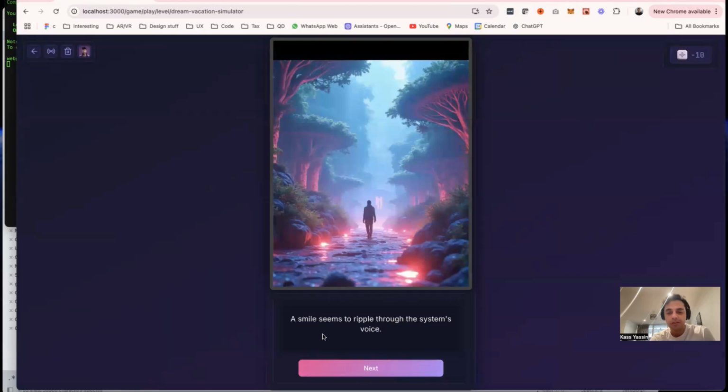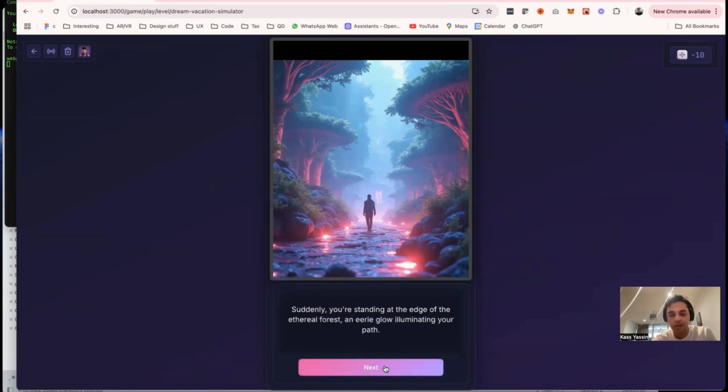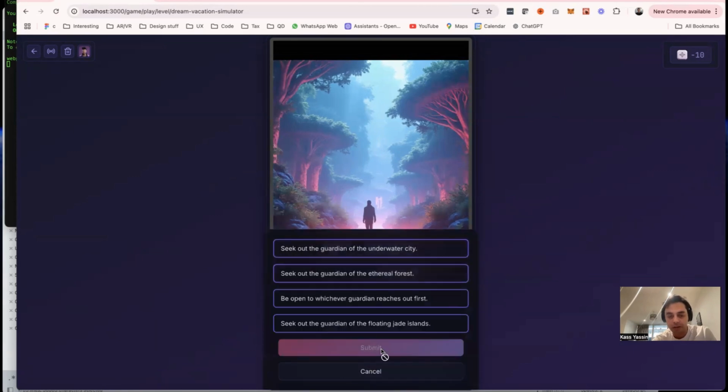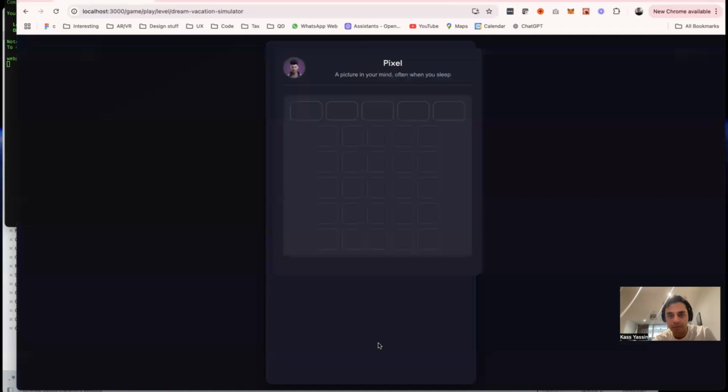Okay, so we got our next turn. Okay, a smile seems to ripple through the system's voice. Very well, I'll guide you to meet them. But remember, every realm has its own rules. Suddenly, you're standing at the edge of the ethereal forest, an eerie glow illuminating your path. And the tone of voice for these stories can be configured as well. So there's some options to change how the narrator sounds. But actually, I feel like they're pretty fun.